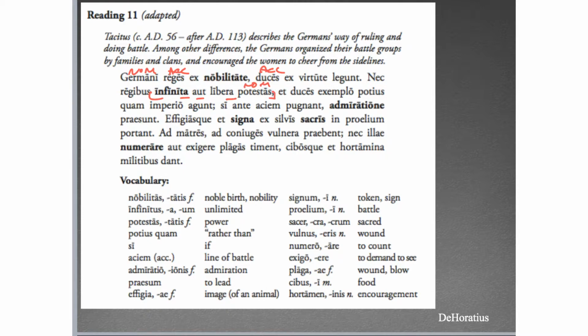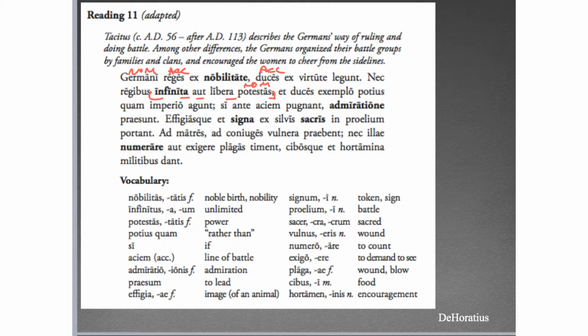And my guess is that regibus is going to be involved in that just by virtue of the fact that it's placed there and a bit isolated by those words. So, neither is there, let's try that. We might have to revise that as we go. Neither is there unlimited or free power for the kings. Neither do the kings have unlimited or free reign. All right, and regibus is the dative of possession, but you can say it either way. Neither do the kings have, or neither is there for the kings. All those things.